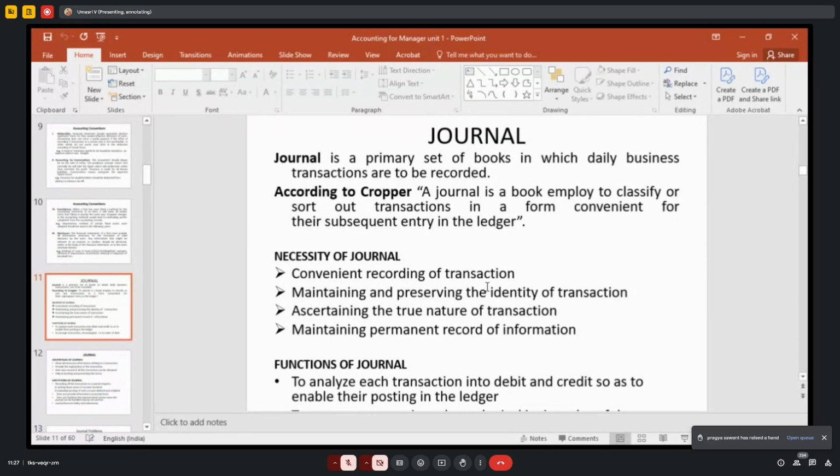Based upon these principles and practices, you have to prepare the books of accounts. Then next, first one, journal entry. How to record the business transactions in the statement, right? Journal means jor. Jor is a Latin word that means daily transaction. You have to record it in the books of accounts. That is called the primary set of books. Journal means you record daily transactions in the books of account, that is called journal, right?